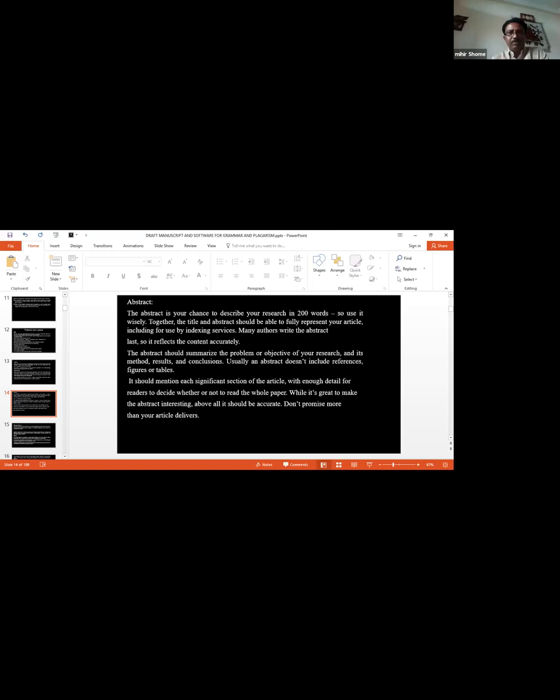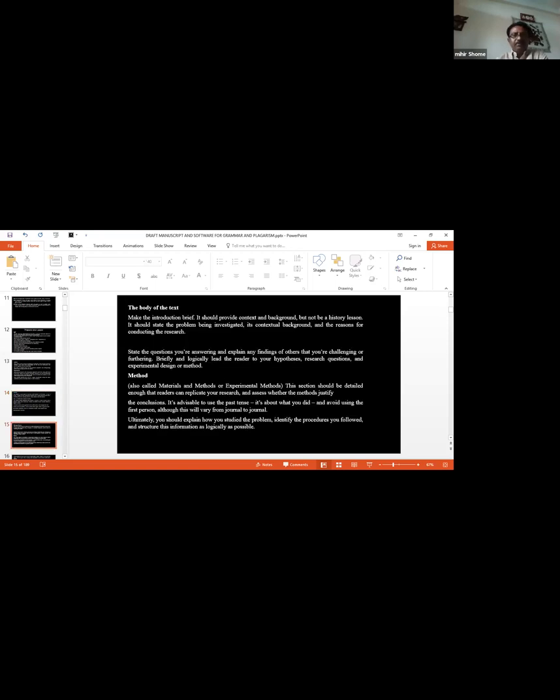The abstract should summarize the problem or objective of your research and its method and results. It should mention significant sections of the article with enough detail for readers to decide whether or not to read the whole paper. While it's great to make the abstract interesting, above all it should be accurate. Don't promise more than your article delivers.